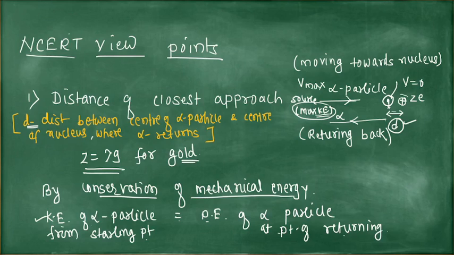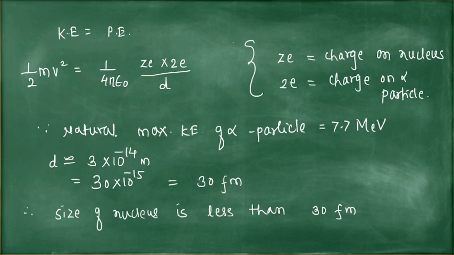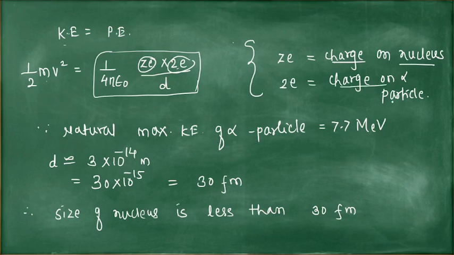Here you can write in mathematical form: kinetic energy equals potential energy, 1/2 mv² equals 1/(4πε₀) times Ze times 2e, the potential energy formula discussed in the 11th standard. Ze is the charge on the nucleus and 2e is the charge on the alpha particle.